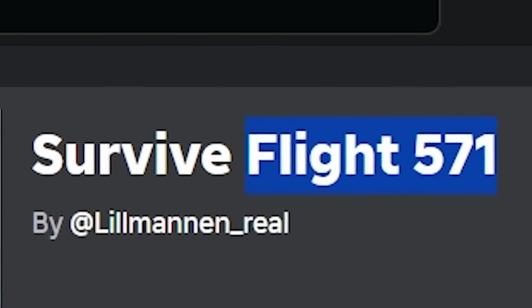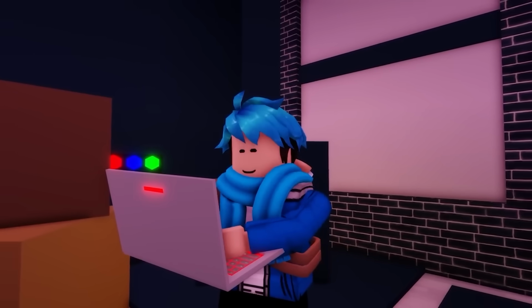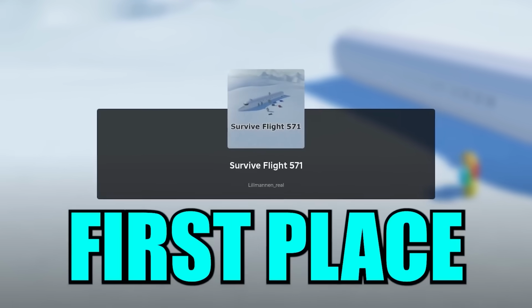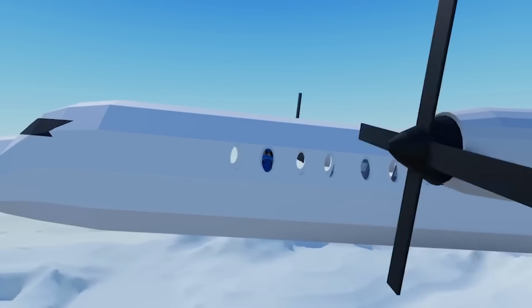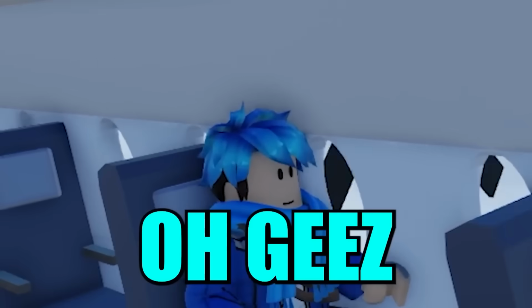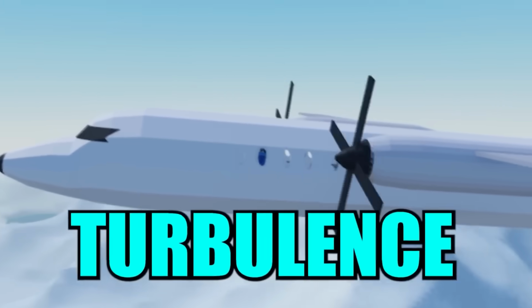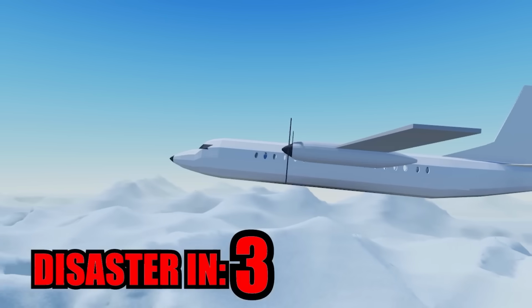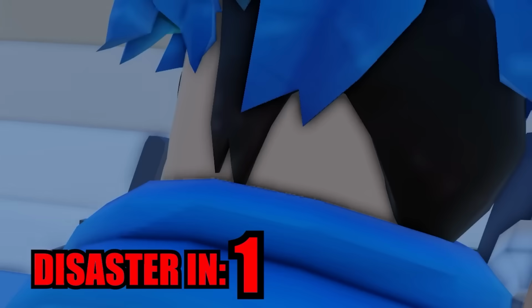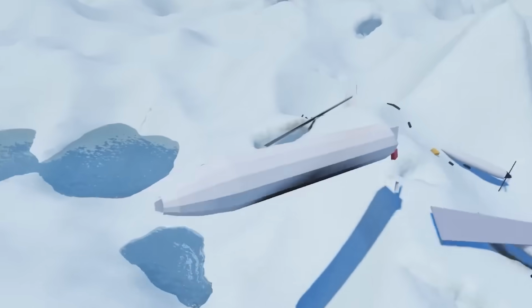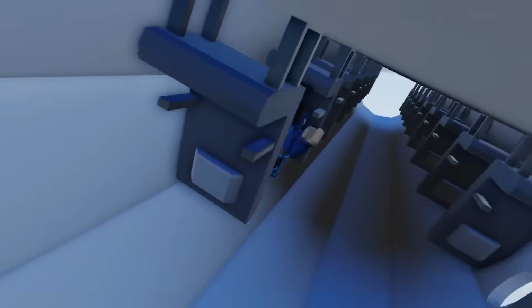Flight 571. The description reads, this game is based on a real story. So let's just go ahead and join this game and see why the plane crashed in the first place. All right, so here we go. The plane's already taking off. Oh, geez. What the heck? Wait, hold on. Okay, so it looks like we're experiencing turbulence. Oh, yeah, there we go. It's shaking again. The plane seems okay right now, but we are over the snowy mountains. Oh, geez, what the heck?